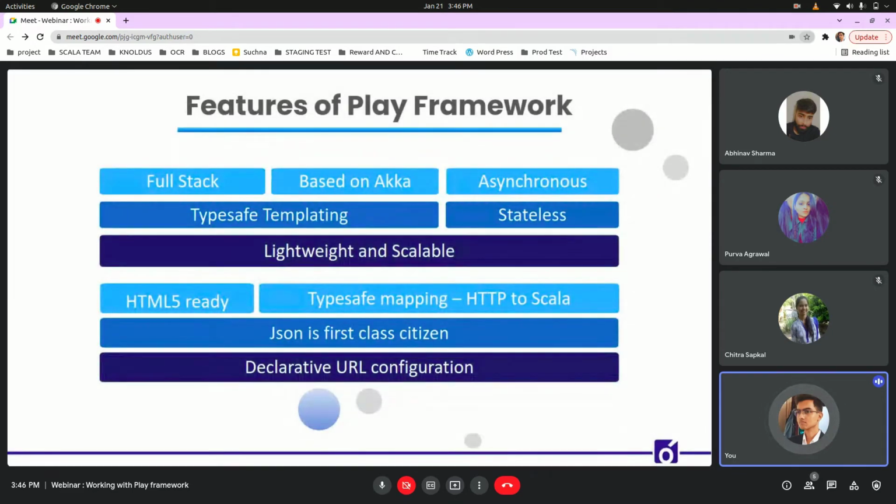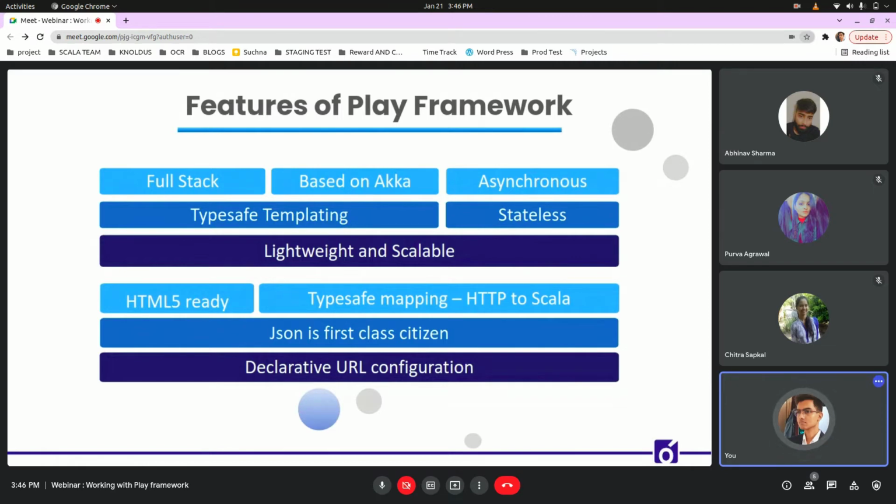Let's talk about features of Play framework. Play is a full-stack web framework. It means it can be used to make the backend as well as the frontend of a web application. Play is asynchronous, which means that in Play, the occurrence of an event is independent of the main program flow. Play is based on Akka, which means it can be used to construct concurrent and distributed applications on JVM.